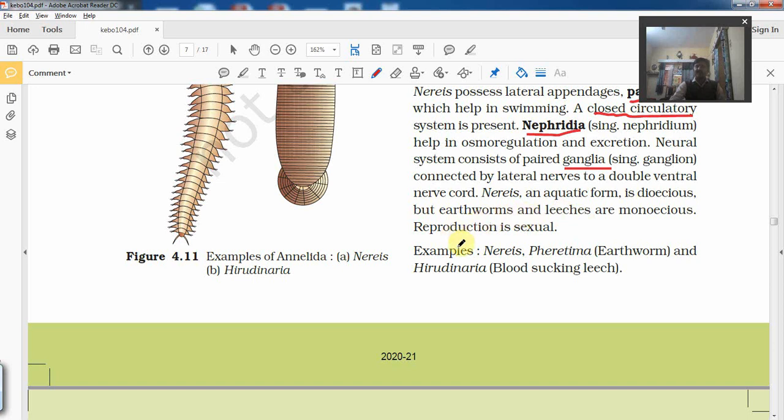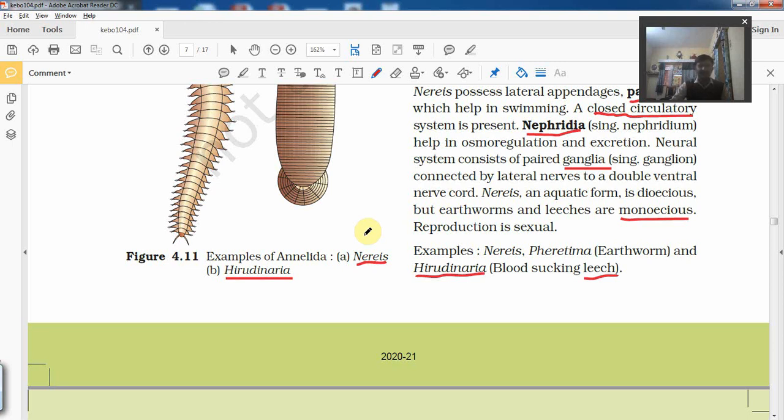A very important example given here is Hirudinaria, generally known as a leech, and this is an ectoparasite. If they are parasites, then they are ectoparasites. Monoecious means both sexes are present within the organism. They are bisexual, or the word hermaphrodite is used for them. So in NCERT, two examples are given, Nereis and Hirudinaria. Hirudinaria is an ectoparasite. Nereis is a free living aquatic worm. These are commonly known as segmented worms.